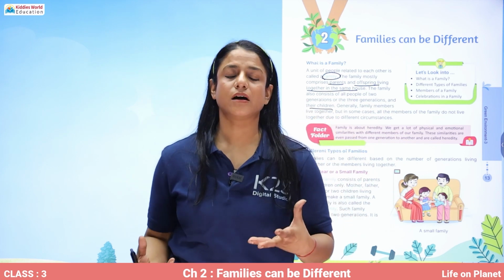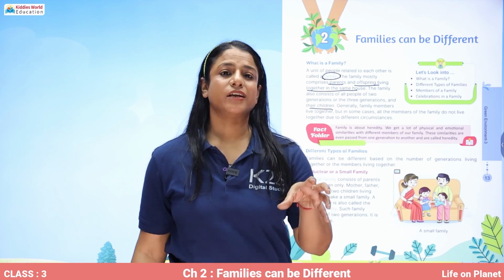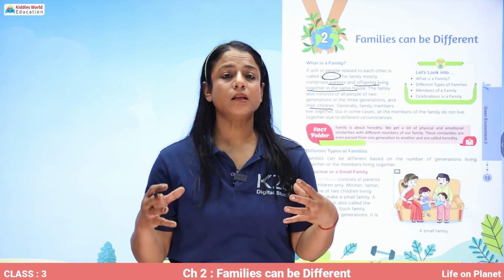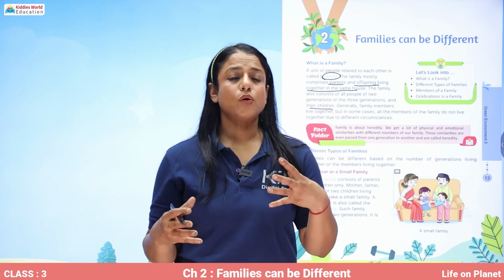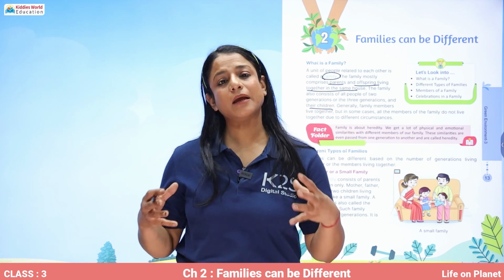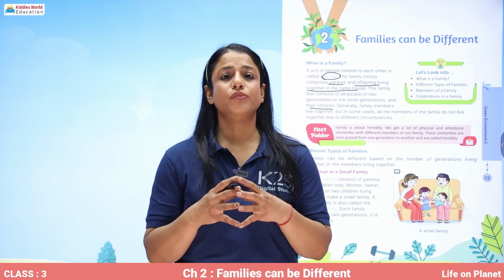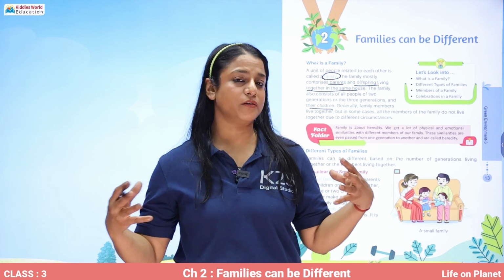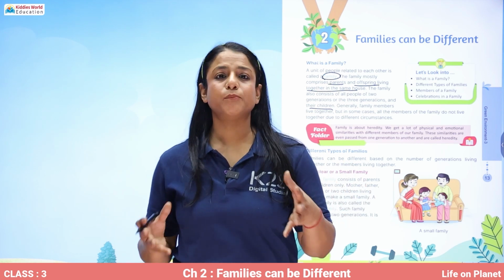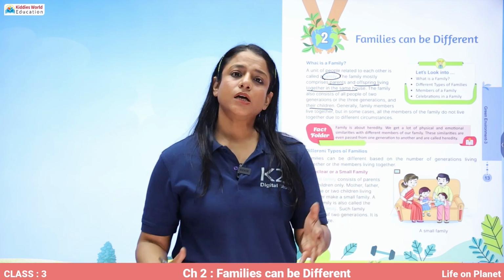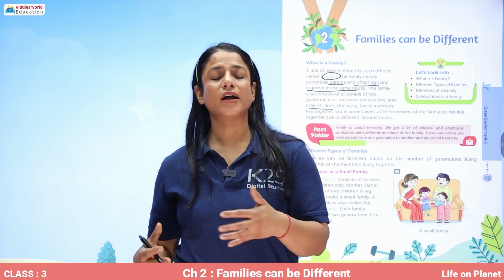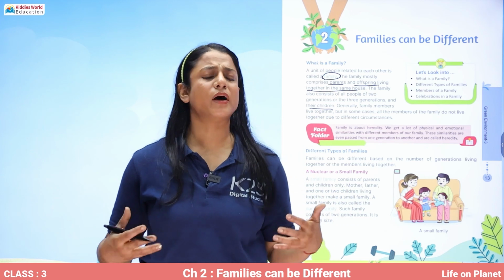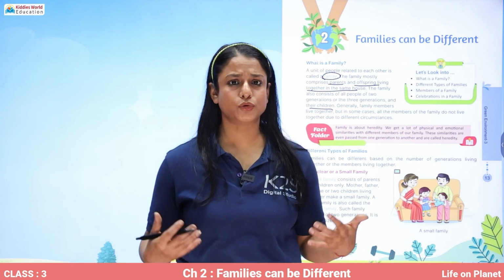Now, what is a generation? Generation means when people are born almost at the same time period, and those people are called people of the same generation. So, for example, you and your sibling, your sibling might be 1 or 2, 3 years younger than you.